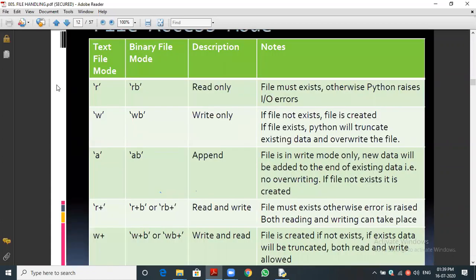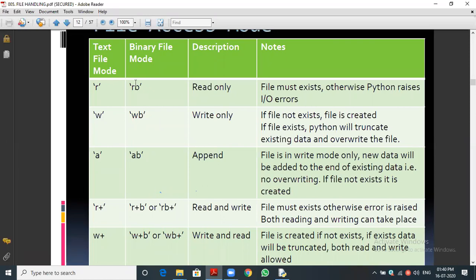Let me come to the text modes. I already said this. Initially we are going to see the text file, but anyhow you want to know the modes. R means read a text file. RB means read a binary file. W means write, we already know. WB means write a binary file.